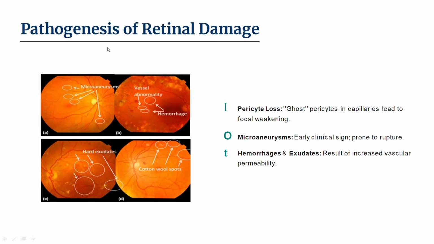Pathogenesis of retina damage. This includes pericyte loss, where ghost pericytes in capillaries lead to focal weakening. Then microaneurysm, early clinical signs prone to rupture. Then hemorrhages and exudates, results of increased vascular permeability. These three causes lead to the retinal damage. This pathogenesis is important in terms of retinal